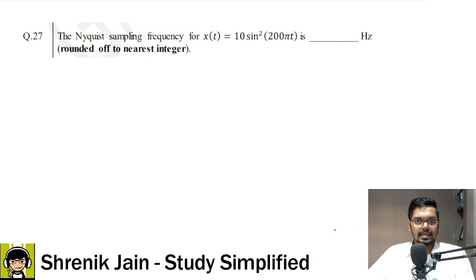The Nyquist sampling frequency for x of t equal to 10 sine square 200 pi t is dash.